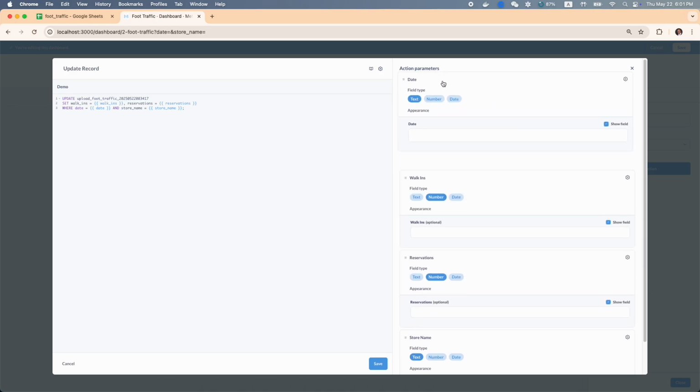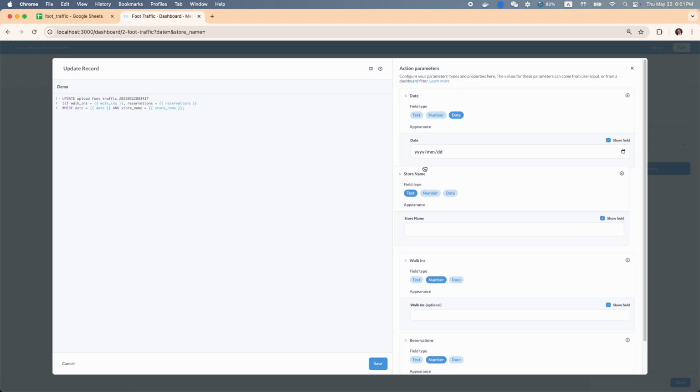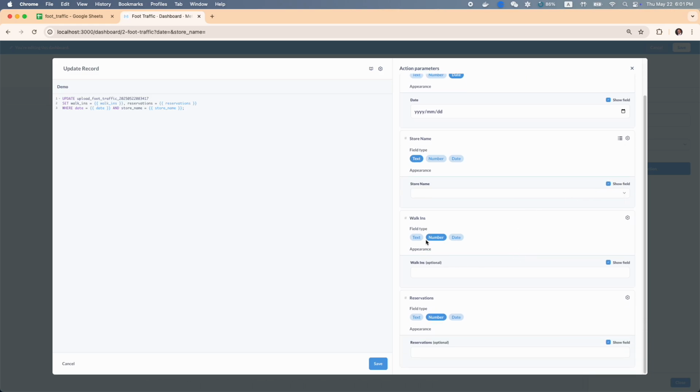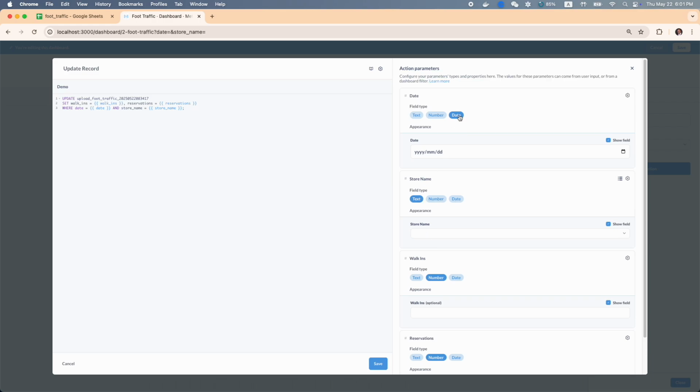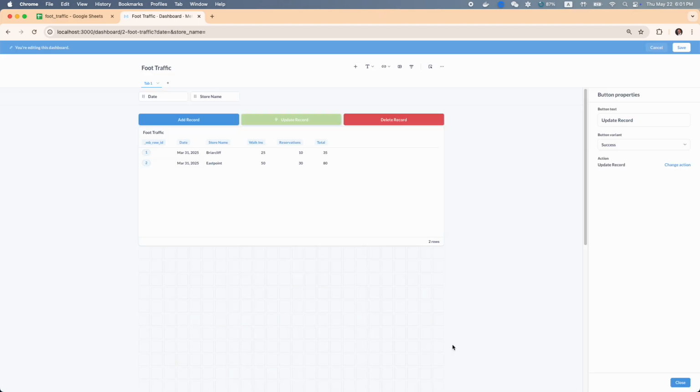Okay, let's drag date to the top, make it the date type. Store name, let's drag it up there as well. Let's go ahead and put in our drop-down options, Briarcliff and East Point. Okay, looks okay. Let's save it. Okay, update record, let the user input the data.